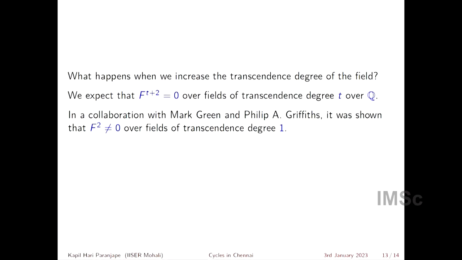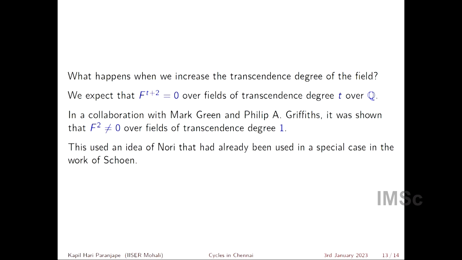So in collaboration with Mark Green and Phil Griffiths, it was shown that F2 is non-zero for fields of transcendence degree 1. So in other words, you cannot make F2 zero for a field of transcendence degree 1. F2 was supposed to be 0 for fields of transcendence degree 0, which means over Q or number fields. But as soon as you increase the transcendence degree by 1, F2 is in fact non-zero.